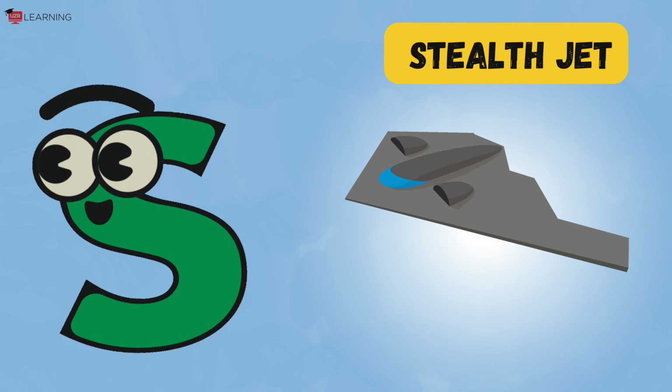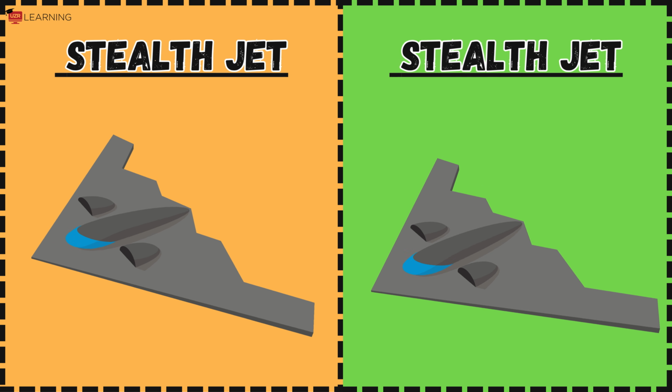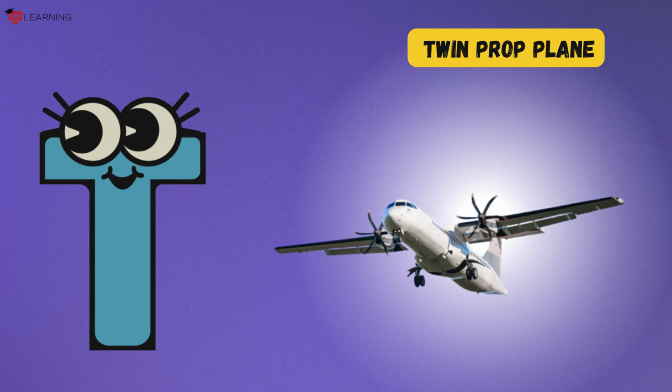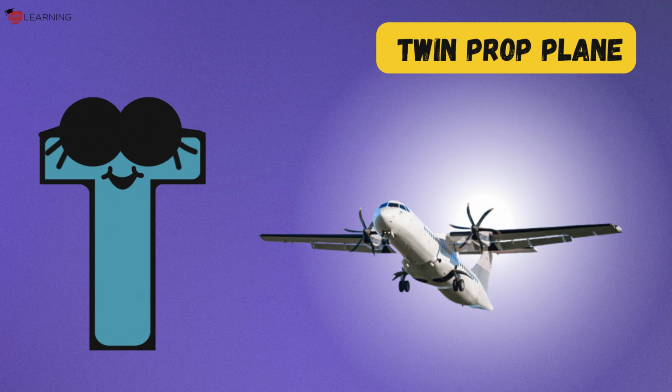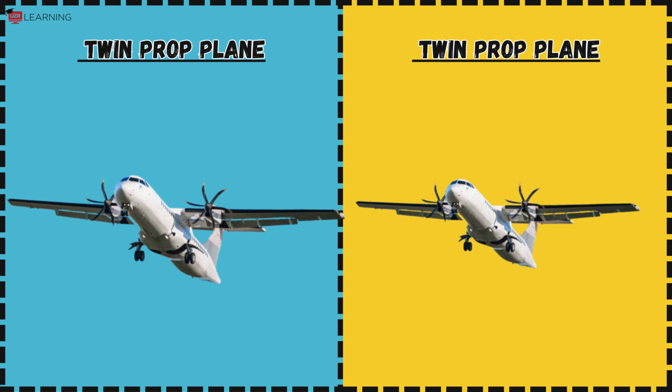S is for stealth jet, stealth jet, stealth jet. Flying quiet, can't be seen. T is for twin prop plane, twin prop plane, prop plane. Spinning fast and flying clean.